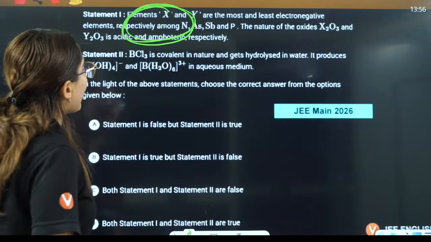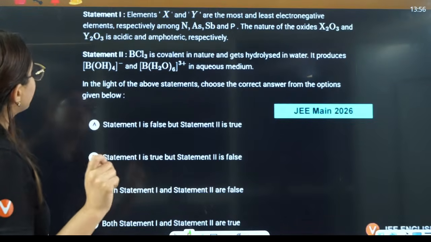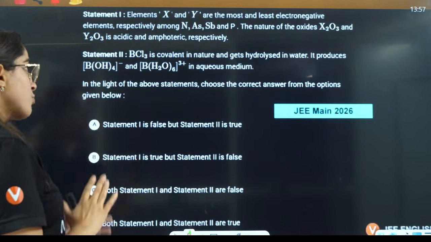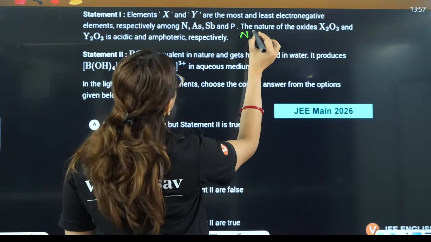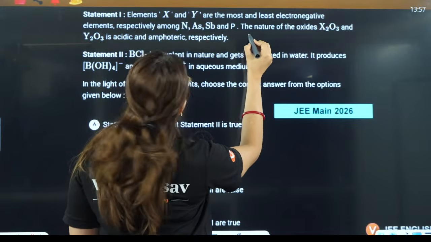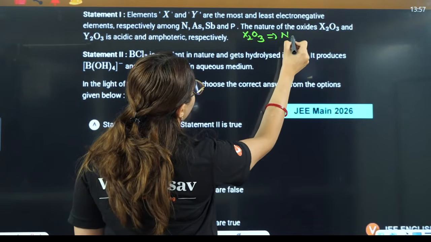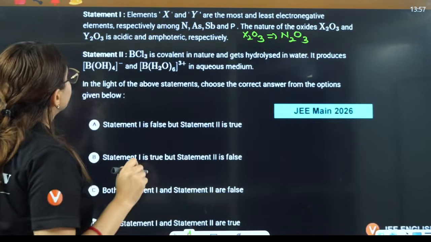They are saying X and Y are the most and least electronegative elements respectively among these. So the most electronegative is definitely nitrogen, so X2O3 is N2O3, and that is acidic in nature, right?